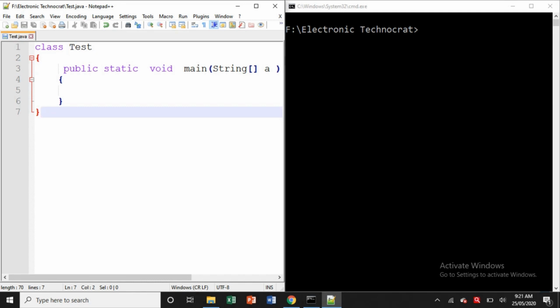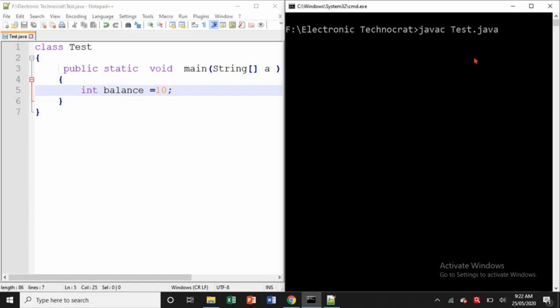Now let me show practically what are invalid and what are valid Java identifiers. So let's see. The first one is int balance, let's say equal to 10. Okay. So is it a valid identifier? Yes, it is valid because we are using simple lowercase characters. So it is 100% valid. So check also.